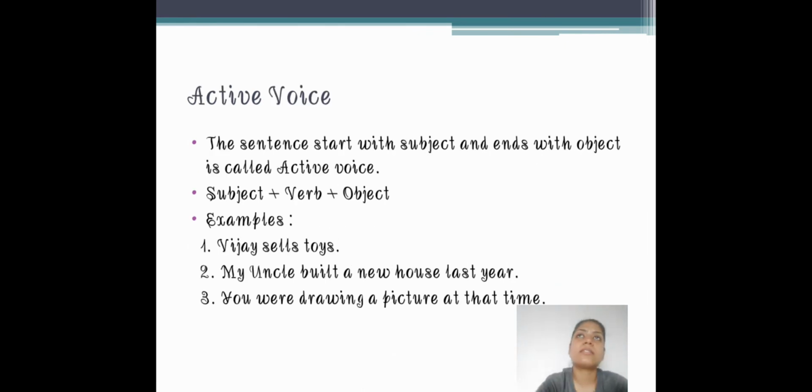Now let us discuss active voice in detail. The sentence that starts with a subject and ends with the object is called active voice. The sentence structure is subject plus verb plus object, which we have studied. Examples were given: Vijay sells toys. My uncle built a new house last year. You were drawing a picture at that time.